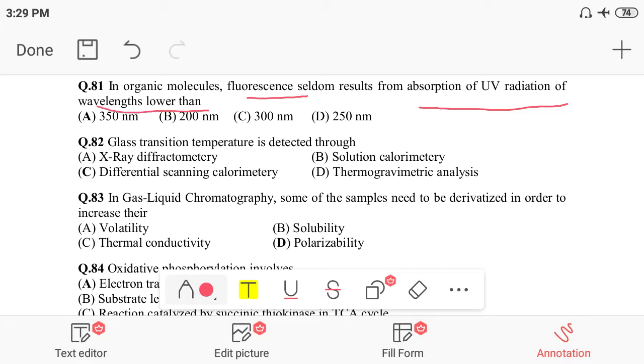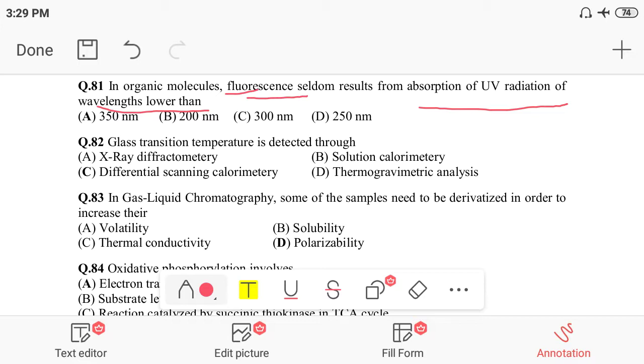We have to find out that UV wavelength up to which any organic compound can show fluorescence. So that is the point we have to find out.